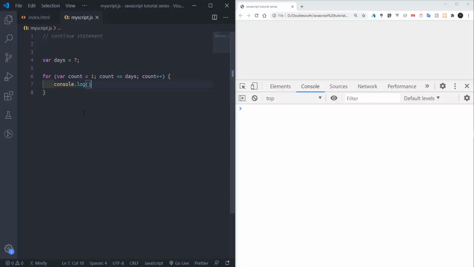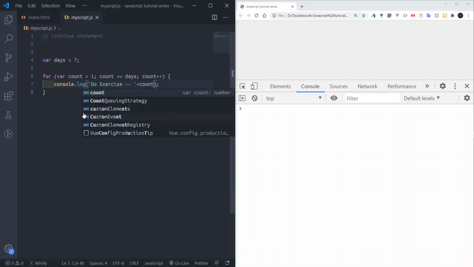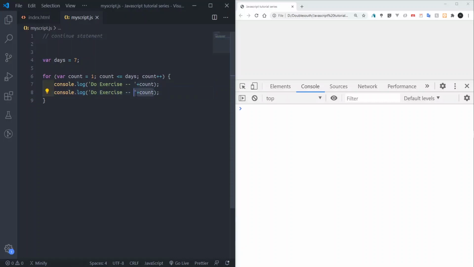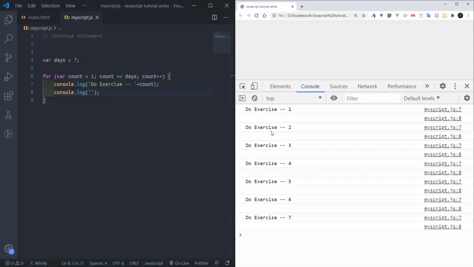Just come in and say console.log, then type "do exercise" and concatenate the count here. Then this one is empty, just to break the line. If I refresh now, see what happens. It shows 1, 2, 3, 4, 5, 6, 7. So it does the exercise 7 times.